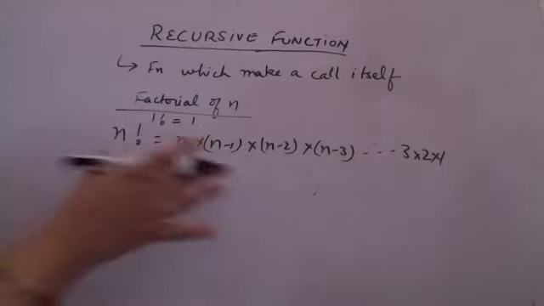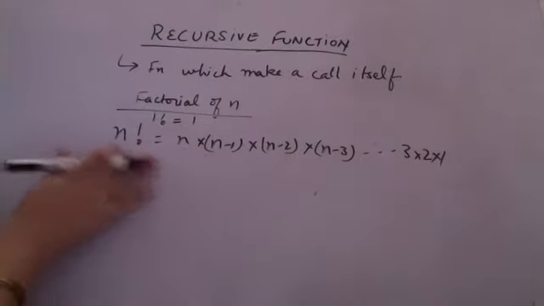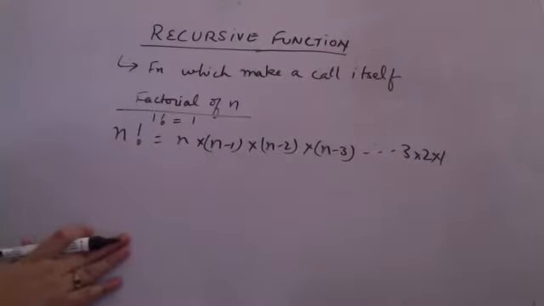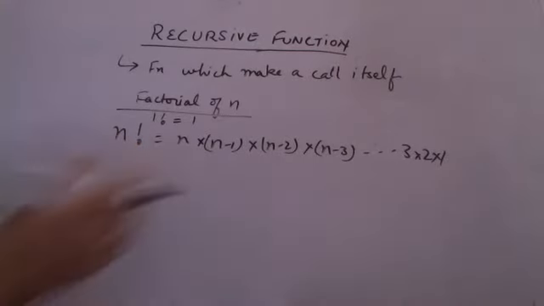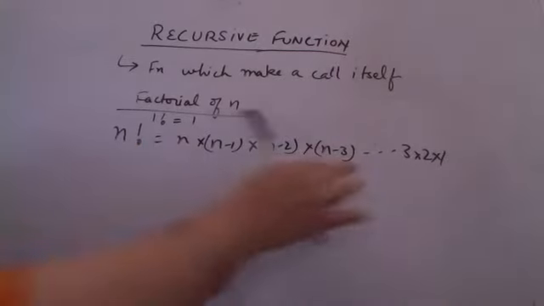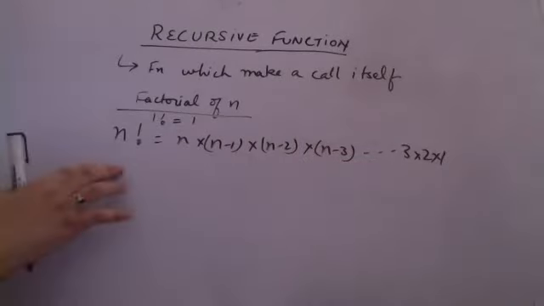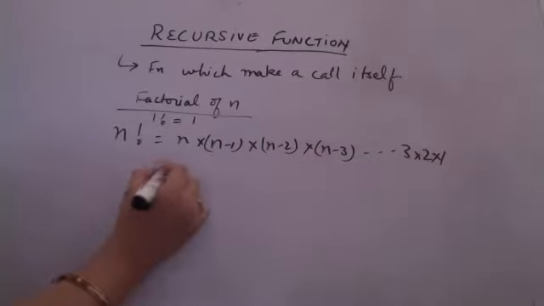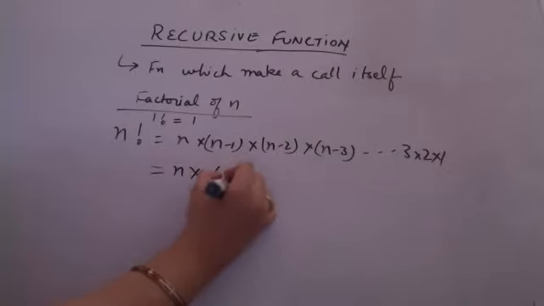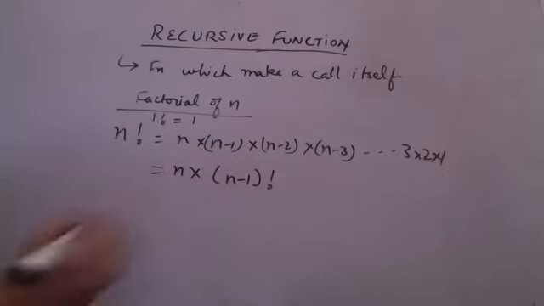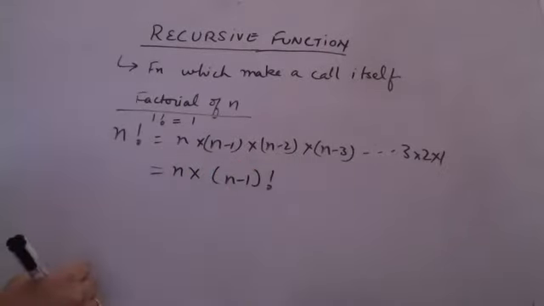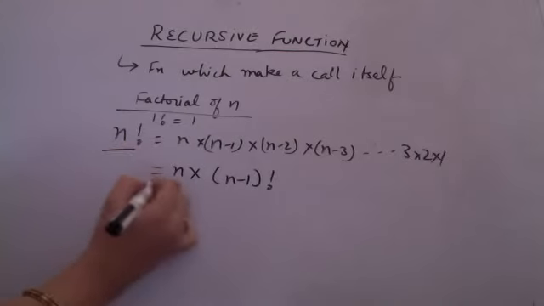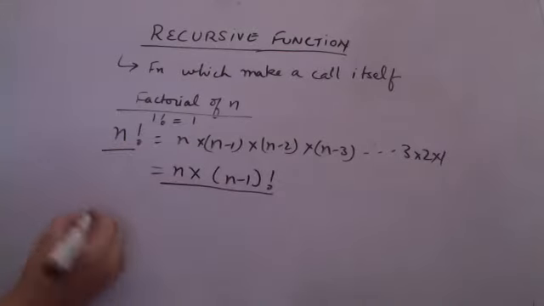Every time I have to perform these many calculations, so how do I write it? Since I do not know the missing terms in between, and n is entered by the user, what you can do is n into n minus 1 factorial. Now this n factorial has been broken down into n minus 1 factorial.